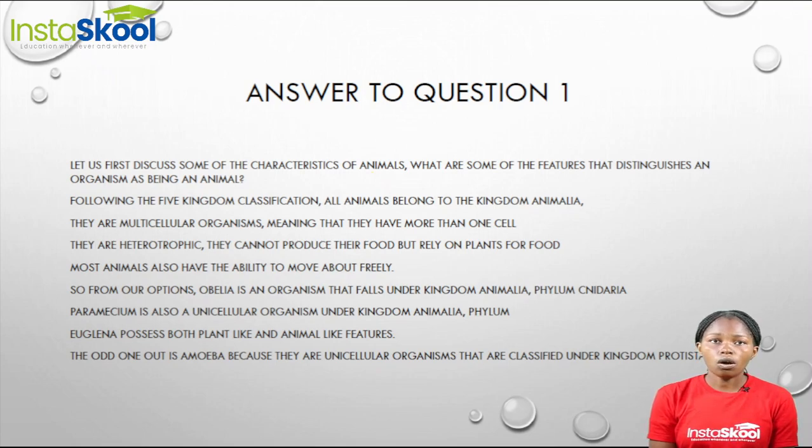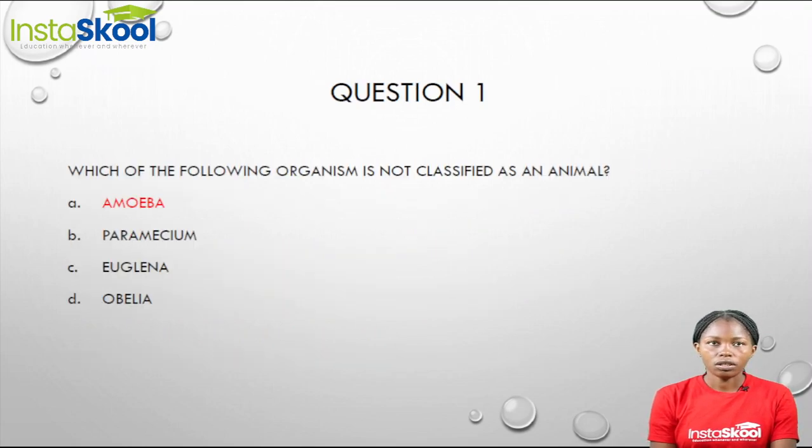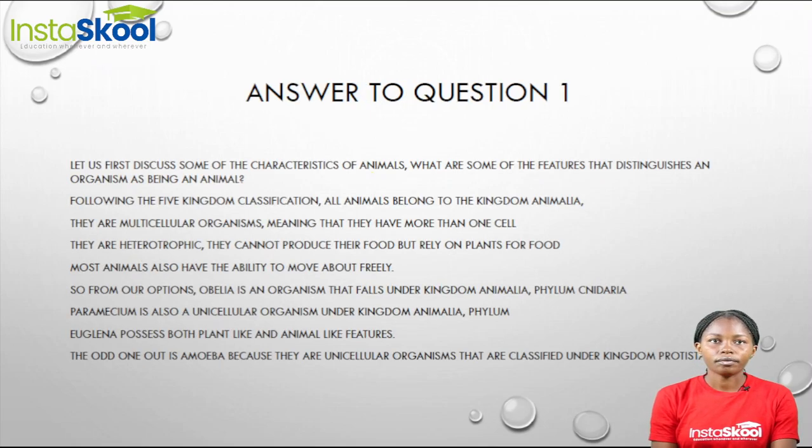Most animals have the ability to move about freely. Now, if we take a look at our options, we have amoeba, paramecium, euglena, and obelia. Obelia is an organism that falls under the kingdom Animalia, phylum Cnidaria. Paramecium is also a unicellular organism. Euglena is also a unicellular organism that possesses both plant-like and animal-like features. But the odd one out of our options is amoeba.